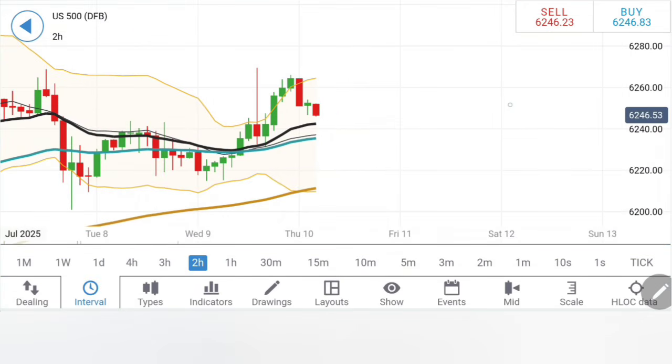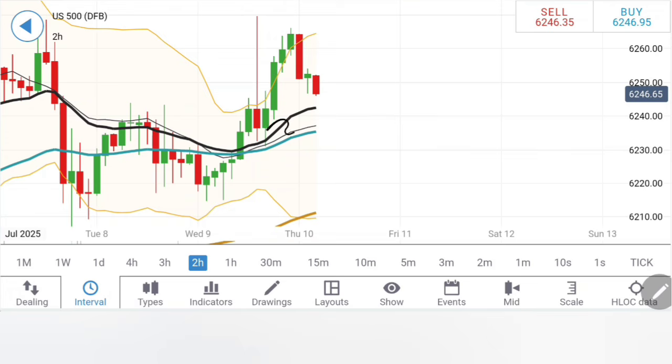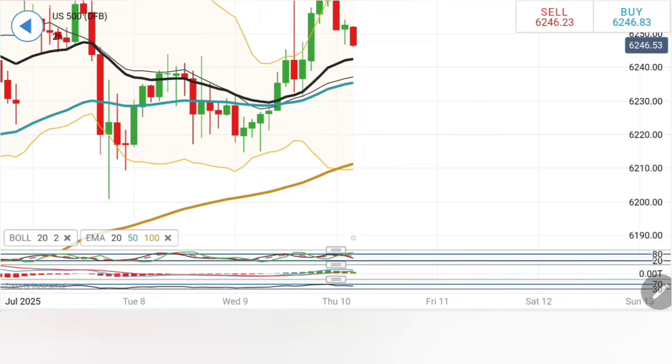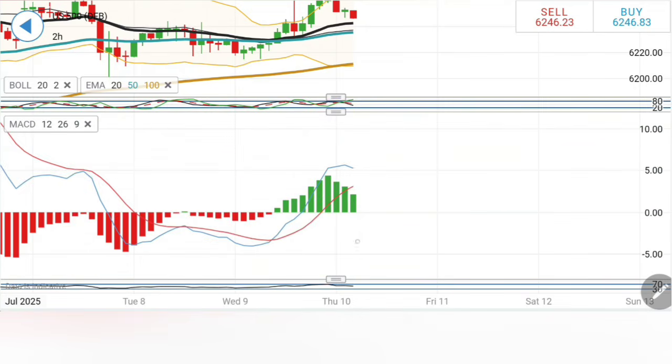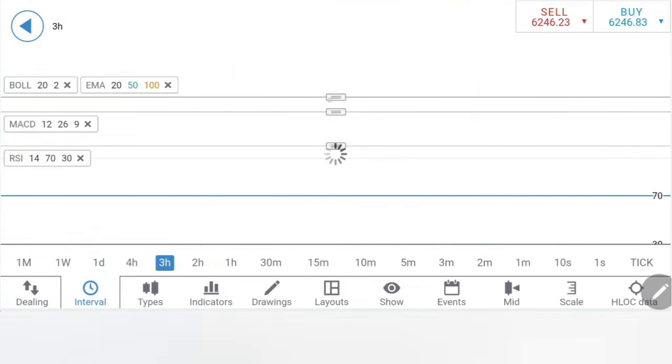On the 2 hour chart, similar observation. See, this might be of similar size. Anything less than this is not a good sign for the bears here. Yes, it can bounce back. And also notice the 6230, 6220 levels are not taken yet. You have to be very careful with the sells. Indicators are trying to cool down after a good rise here.